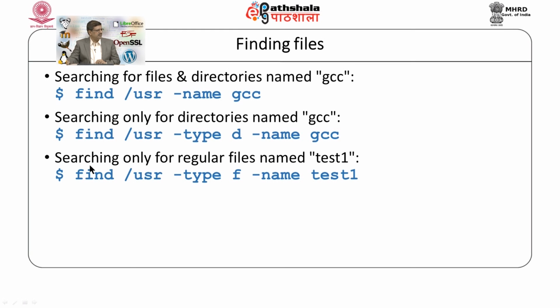And in the third example, I am looking for the file name test1, and test1 must be a regular file. So, f is specified, and I am looking for this file in the /usr directory. So, this is how the find command can be used. There are several other options that can be used along with the find command to locate specific directories or specific files.